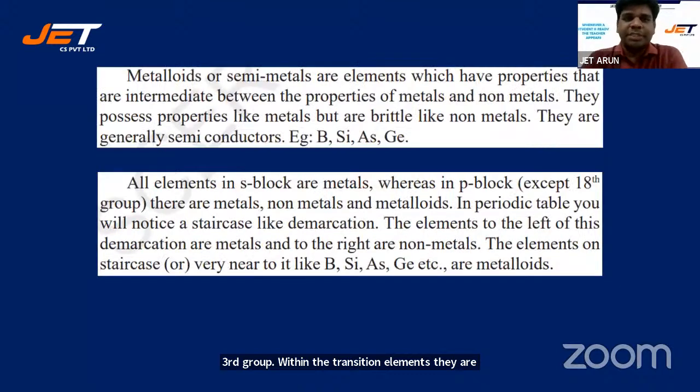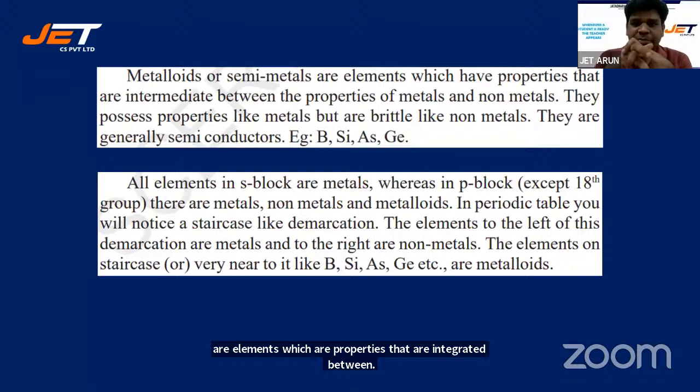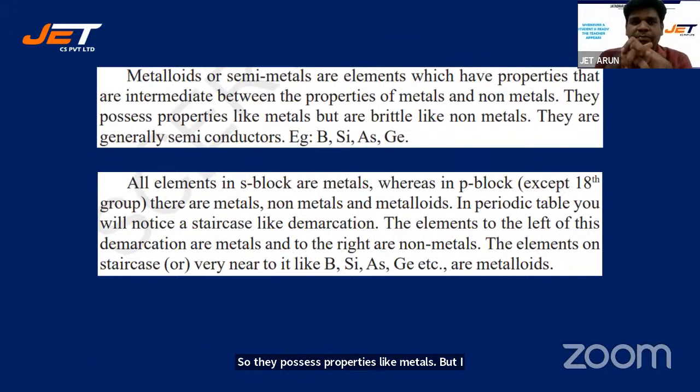Now, what are metalloids? Metalloids or semi-metals are elements which have properties that are intermediate between metals and non-metals. They possess properties like metals, but are brittle like non-metals. They are generally semiconductors like germanium and silicon. Now all elements in S block are metals, whereas in P block, except the 18th group, there are metals, non-metals, and metalloids.